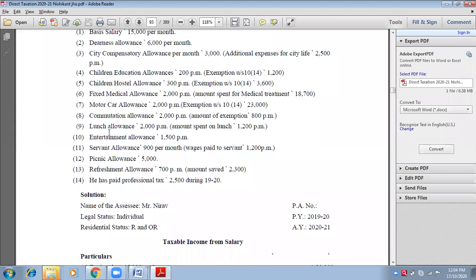I'm talking about lunch allowances. Okay, so refreshment allowances, lunch allowances, canteen facility, everything is fully taxable. You don't have to see this amount. The amount which is spent is to be ignored. We will write it in the note. Okay, write down. Lunch allowances, bracket 2000 into 12, fully taxable. Write down in the bracket, fully taxable, so that you should understand.